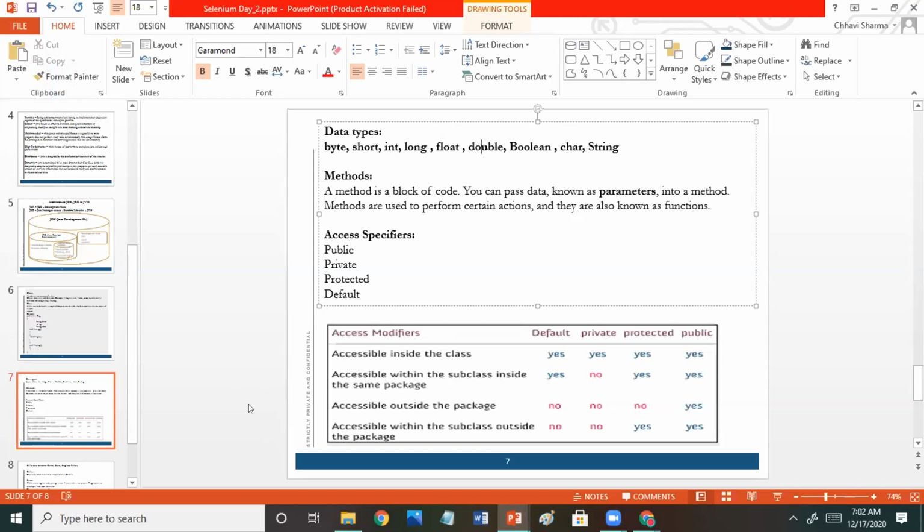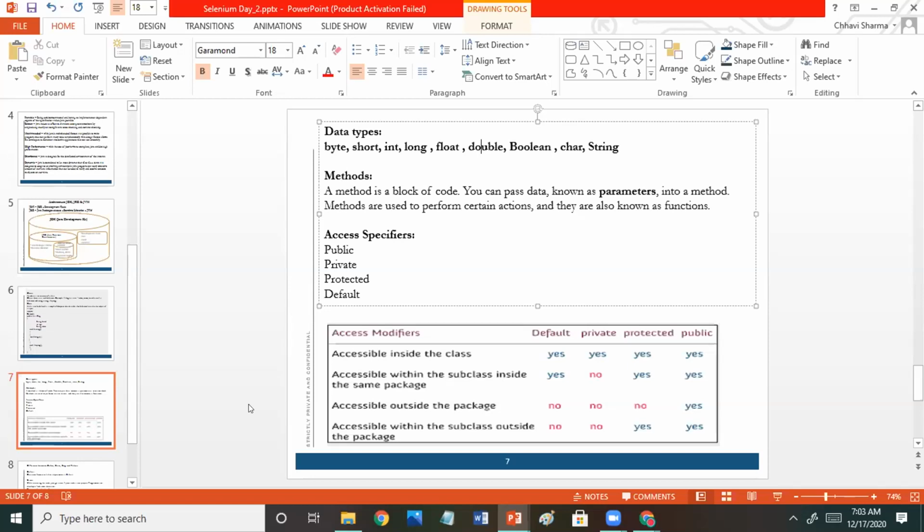Short is half the size of integer, which is 2 bytes, so the range is minus 32,768 to plus 32,767. Byte can also hold a whole number, but a much smaller one. 1 byte is 8 bits, so minus 128 to 127.